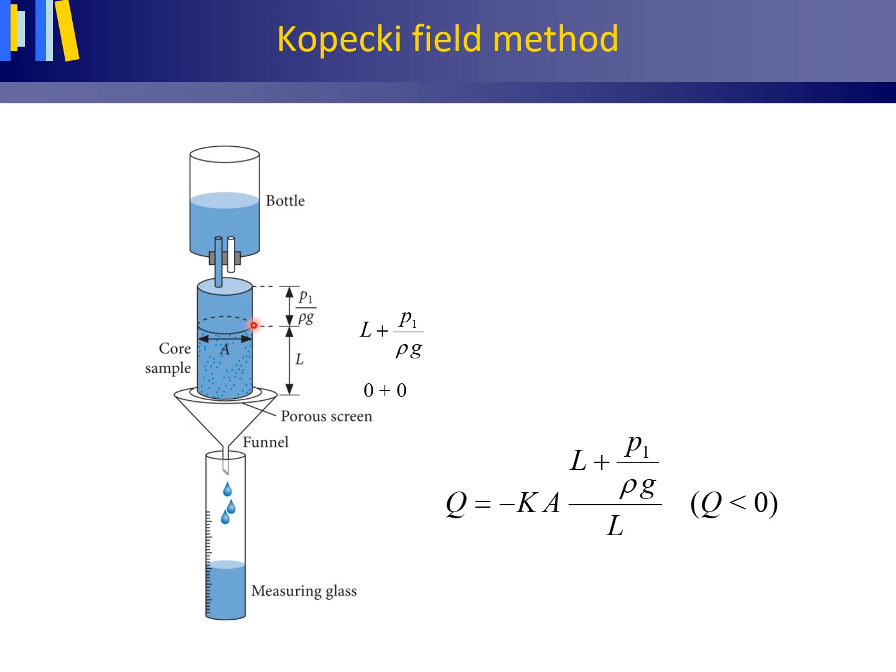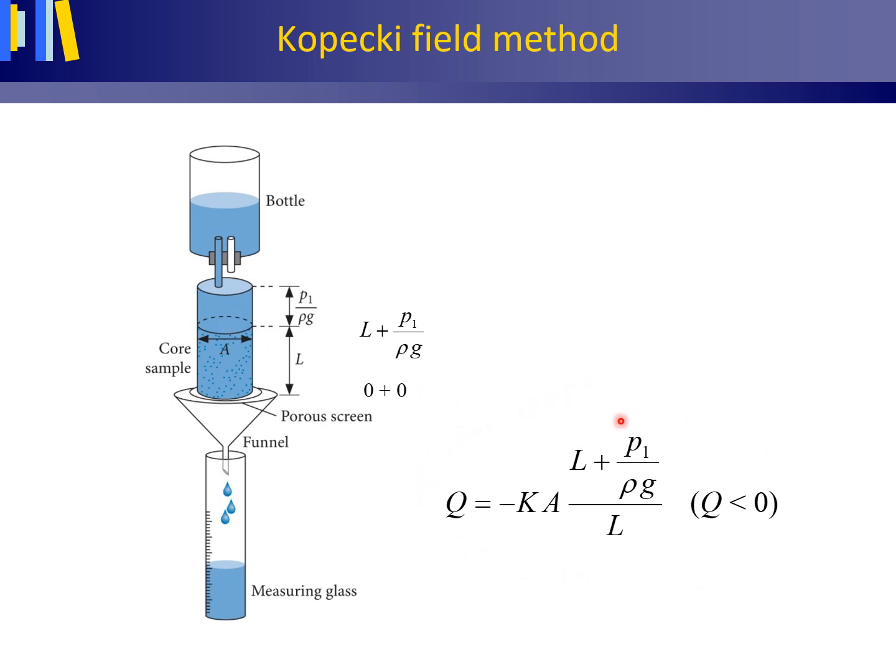So 0 minus L minus P1 divided by rho g. The hydraulic gradient equals the difference in hydraulic head divided by the distance. The distance is 0 minus L. Insert all of this in Darcy's law and you will get this equation.